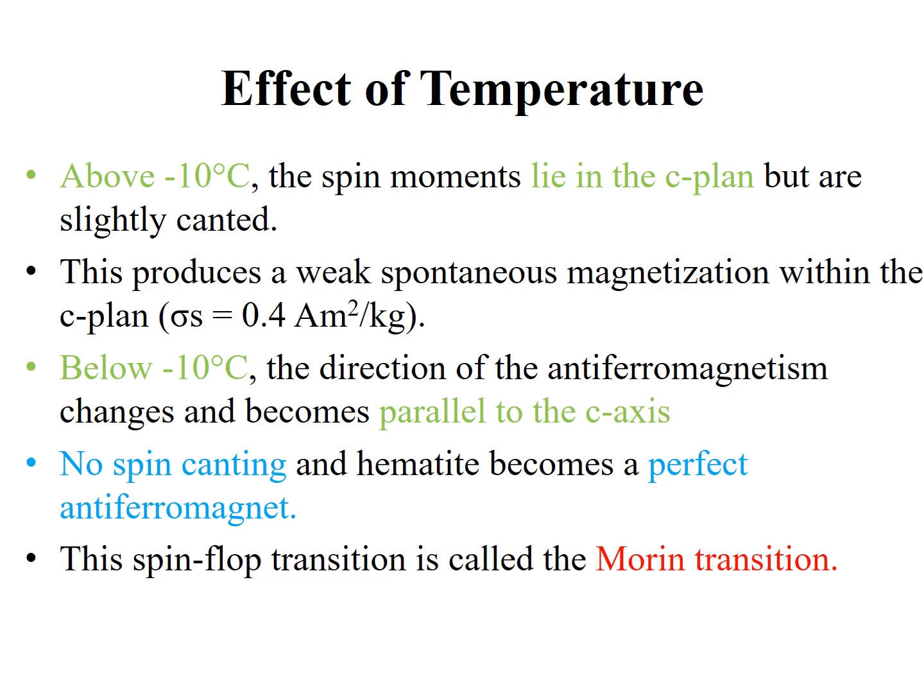So it means in hematite there are two positions for the magnetic moments. One of them is perfect when they become parallel, and the other one is when they are in the C plane but canted.